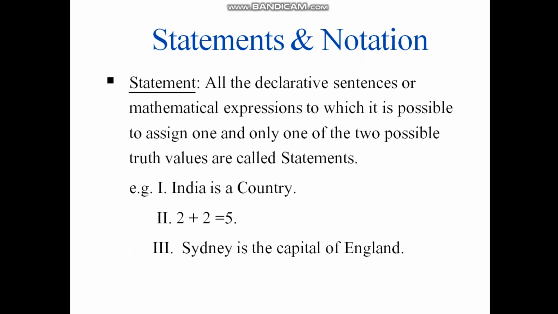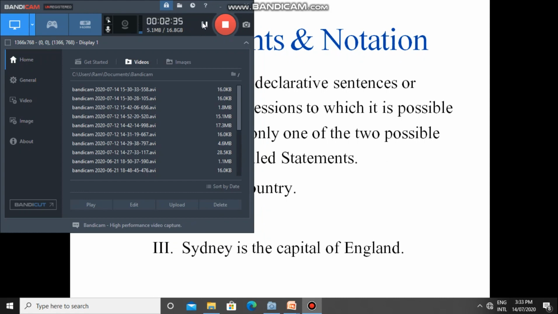For example, India is a country. This is one statement, in English as well as in mathematical logic terms. 2 plus 2 is equal to 5. This is also a statement because it is false. India is a country. This is true. The truth value of India is a country is true, whereas the truth value of 2 plus 2 is equal to 5 is false.